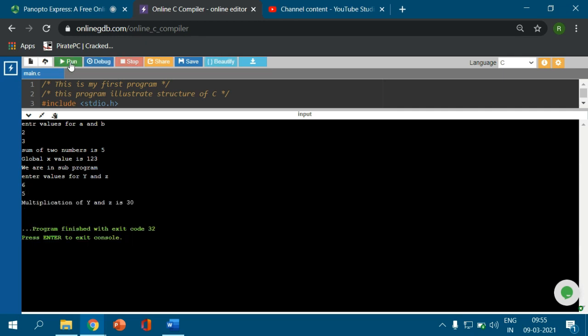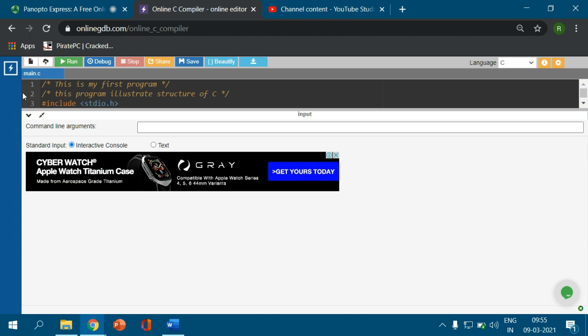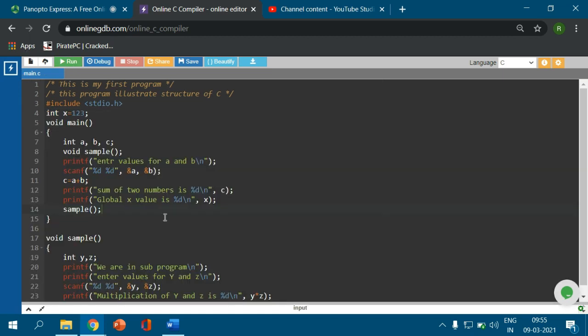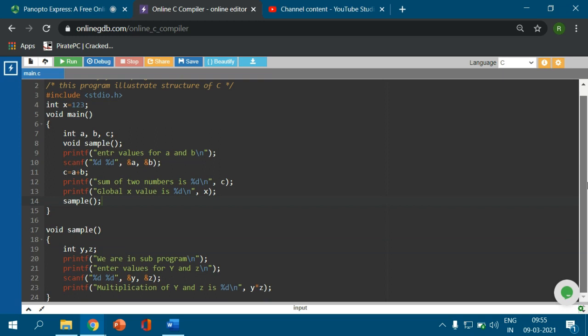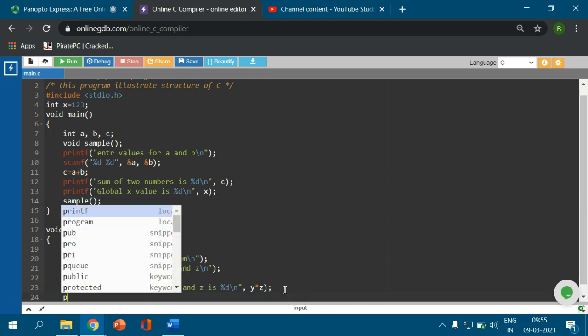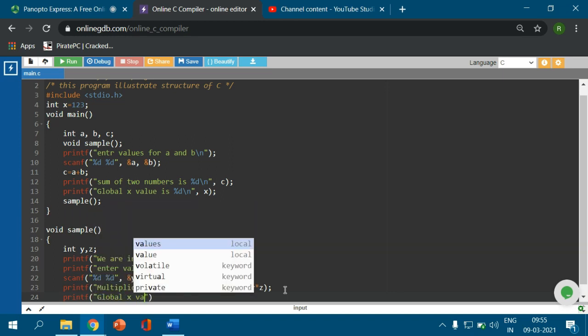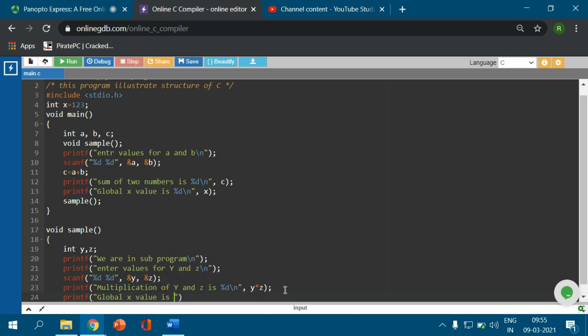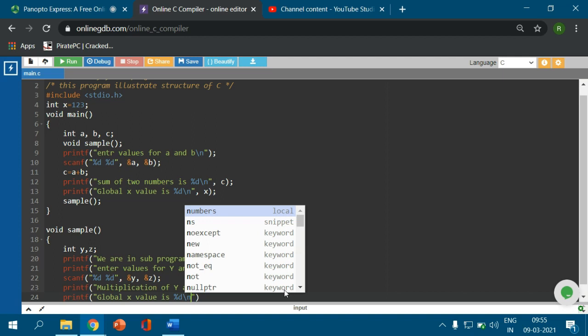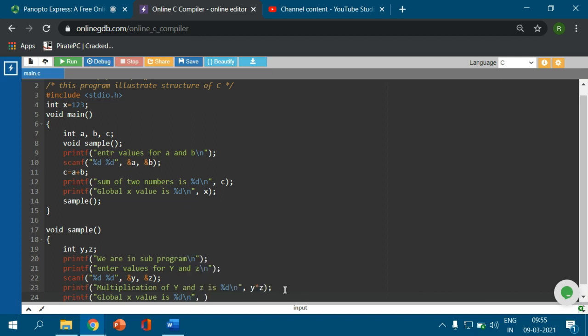Now we are going to check whether the global x value is also available in the subprogram, that is in sample. Here I am going to write printf, global x value is %d \n, comma x.